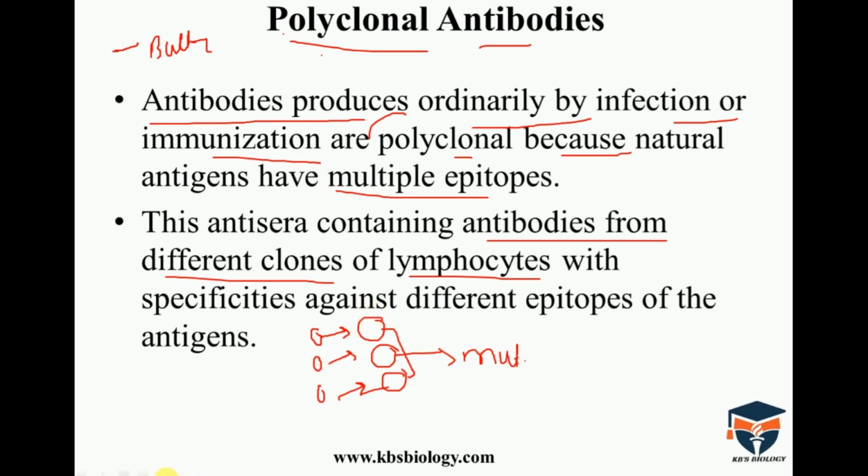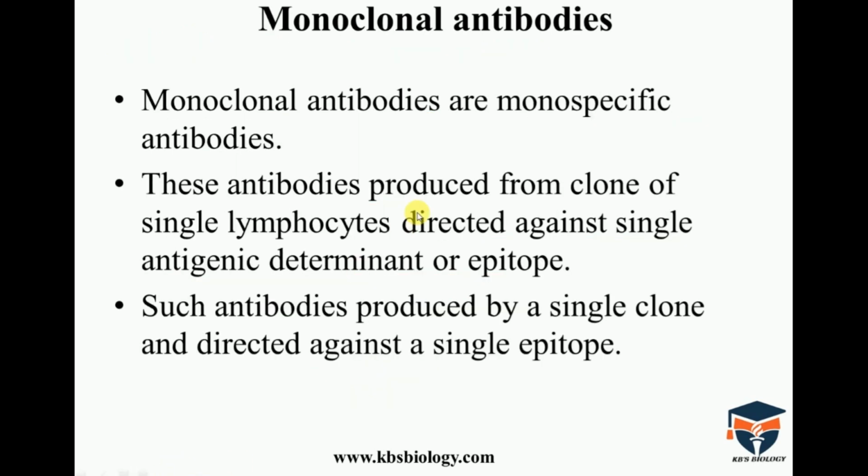Then we will discuss monoclonal antibodies. What is a monoclonal antibody and how is it produced in vitro? Monoclonal antibodies are monospecific. Specific means it is specific for a single epitope in an antigen. Here is an antigen with a single epitope, and if the antibody is only specific for it, it is called a monospecific antibody.